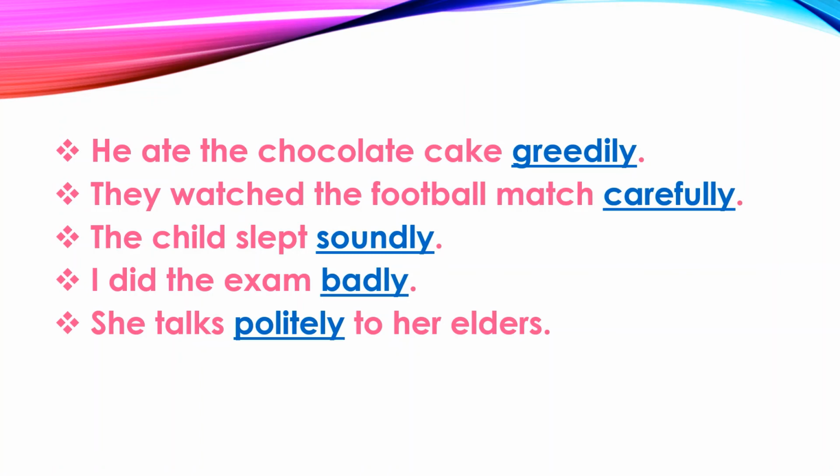Now the next, the child slept soundly. Again, here also slept is a verb and the word soundly is an adverb of manner because when we ask the question, how did the child sleep, or in what manner did the child sleep, we get the answer soundly. So soundly is an adverb of manner.